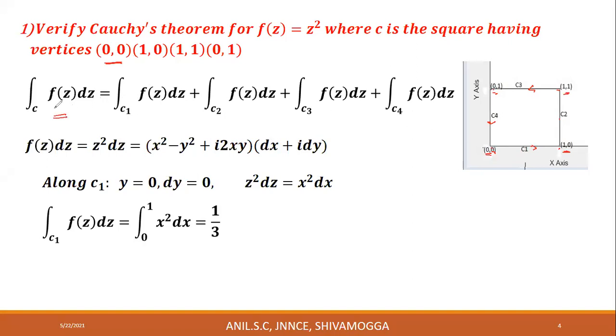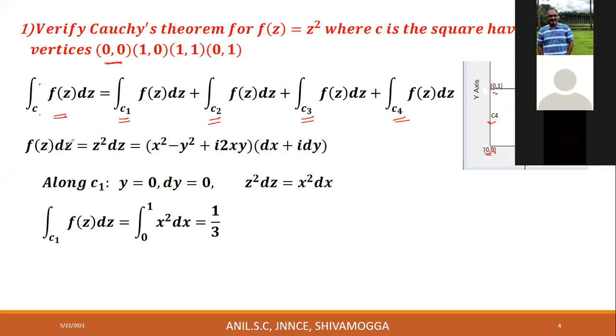Therefore, the integral over C is the integral over C1 plus the integral over C2 plus the integral over C3 plus the integral over C4.